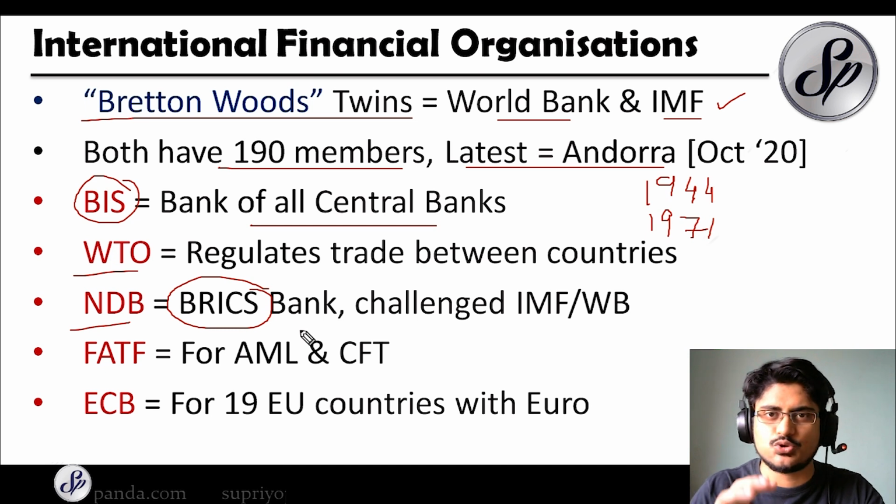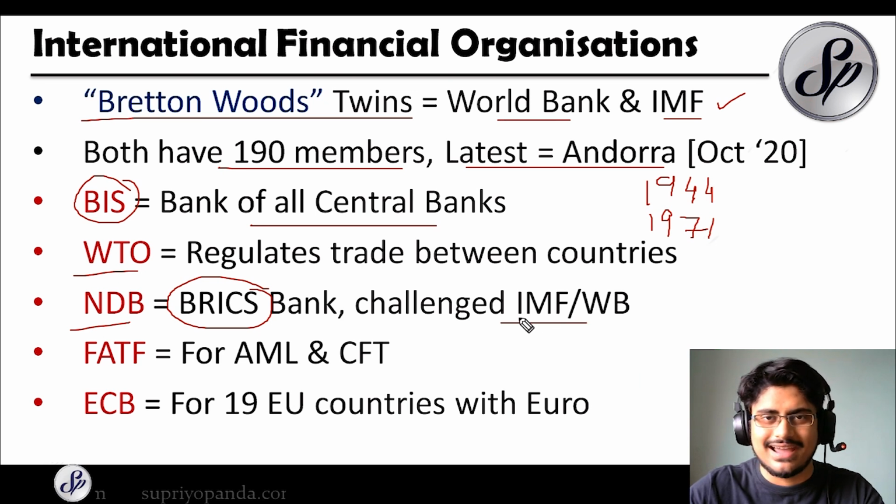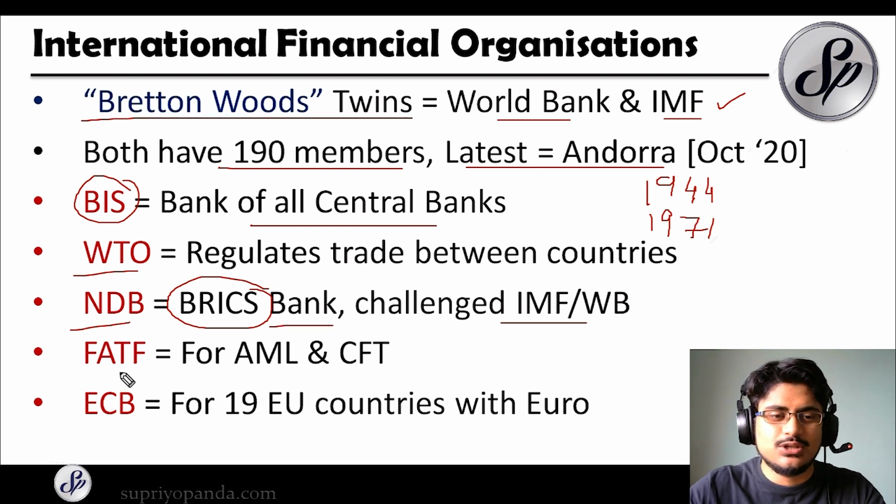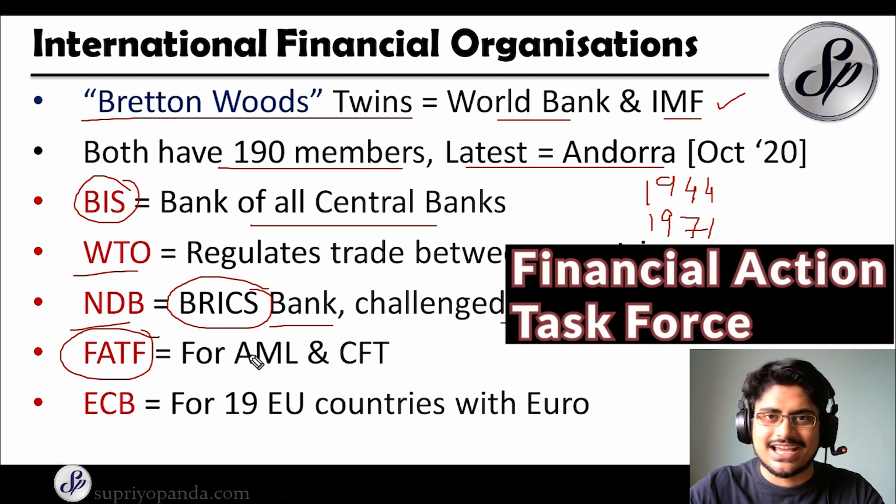They thought that we should get together and create a different bank, and indirectly they have challenged the IMF or the World Bank. Although the BRICS Bank said that we are not challenging anyone, this is not something that is hidden, and they wanted a different financial center in the world, so that is why it was created. Then you have the FATF, or the Financial Action Task Force.